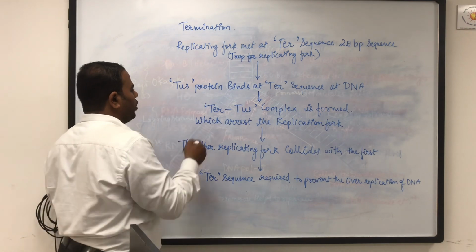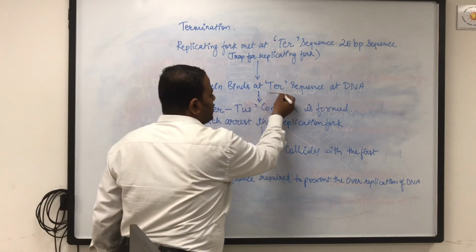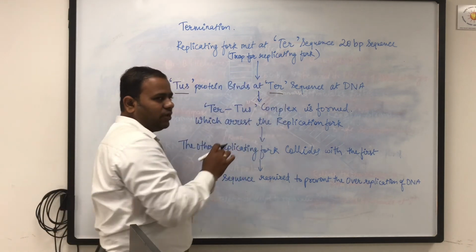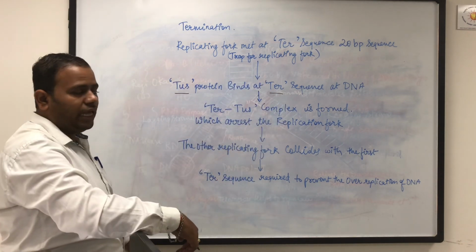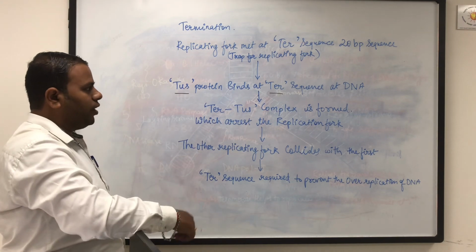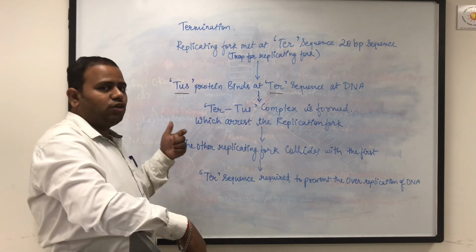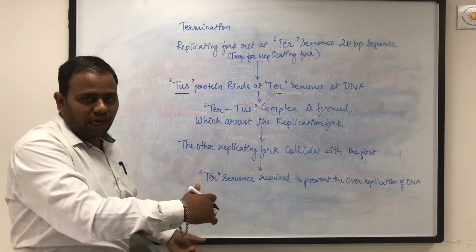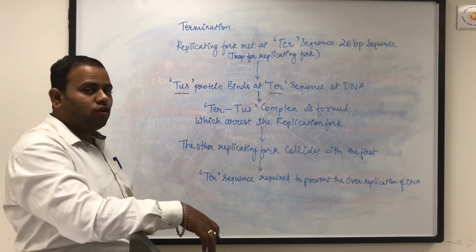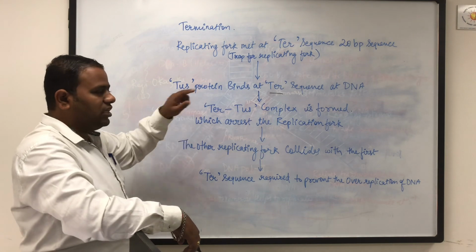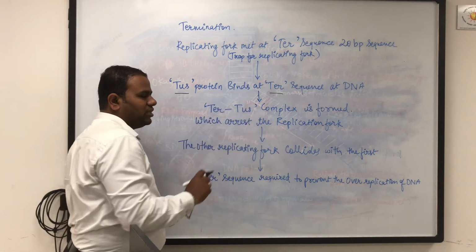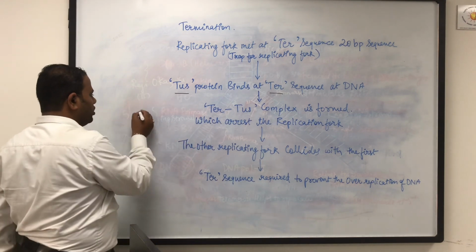Now this TUS protein is very specific to the TER sequence. What does this protein do? This protein goes and binds at the TER sequence which is encountered in the genome or DNA. Generally, in case of unidirectional replication, the DNA is replicated and terminated when the helix ends. But in case of bidirectional replication, this TER sequence plays a very important role. The TUS protein binds at this TER sequence. The bidirectional replication you can see here.